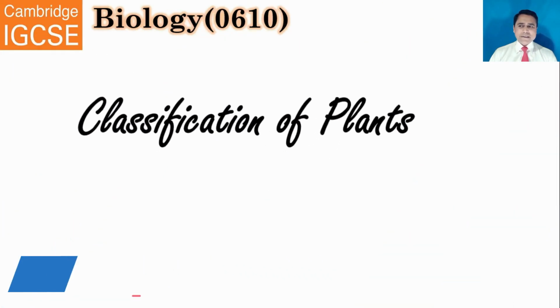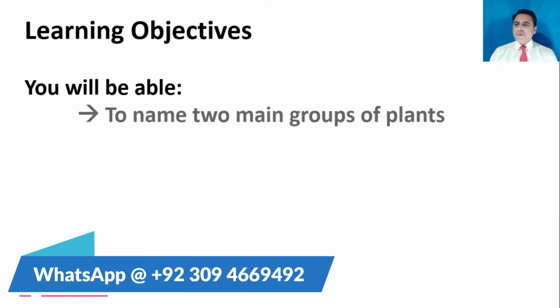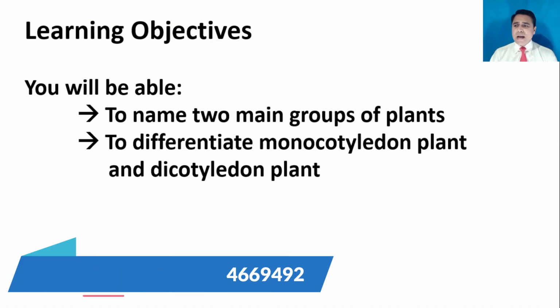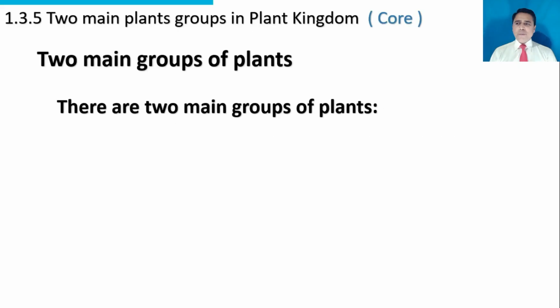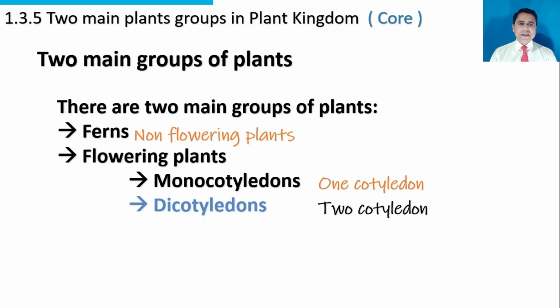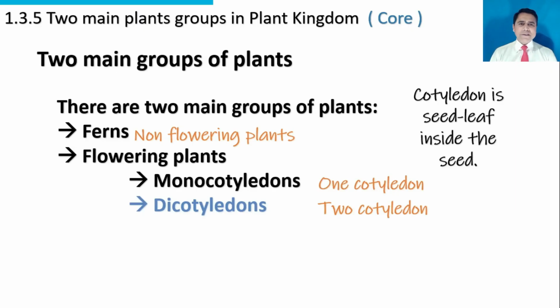Now we will discuss classification of plants. You will be able to name two main groups of plants, to differentiate monocotyledon plant and dicotyledon plant. Two main groups of plants: ferns, non-flowering plants, and flowering plants. Flowering plants are divided into two groups: monocotyledons with one cotyledon and dicotyledons with two cotyledons. And what is cotyledon? Cotyledon is seed leaf inside the seed.